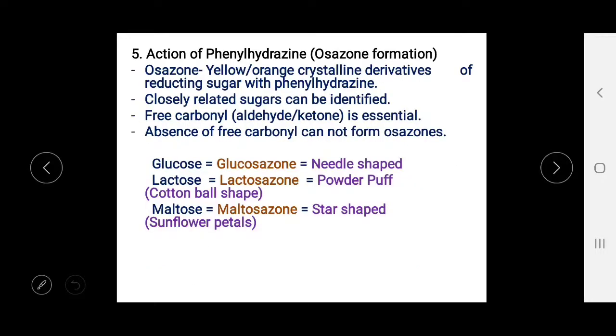The fifth one is the action of phenyl hydrazine, and it forms the osazone.